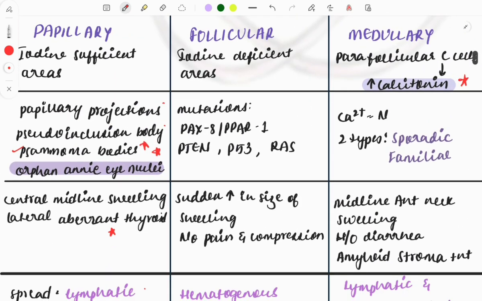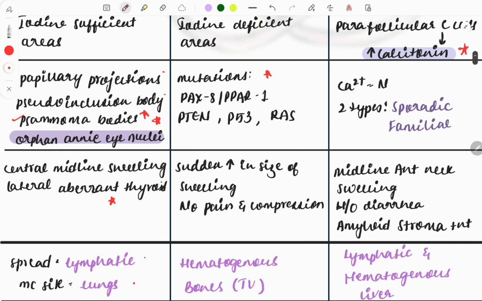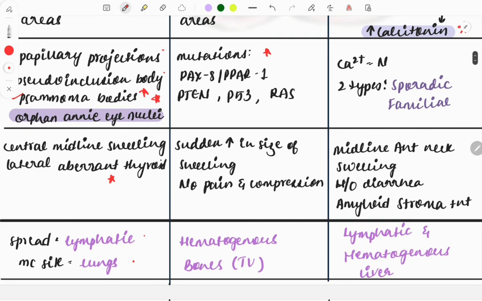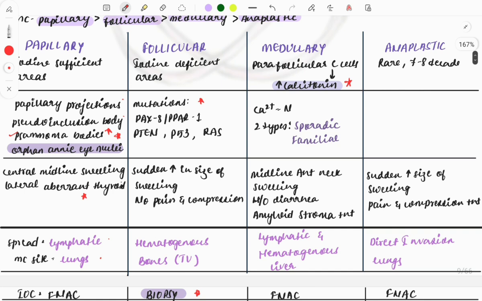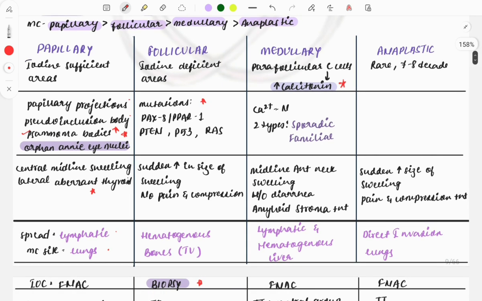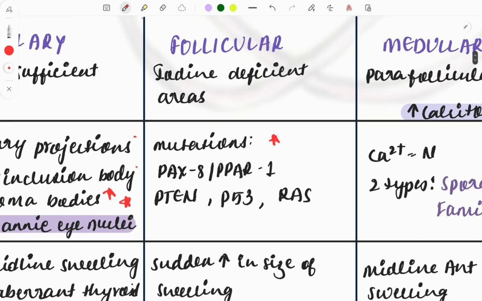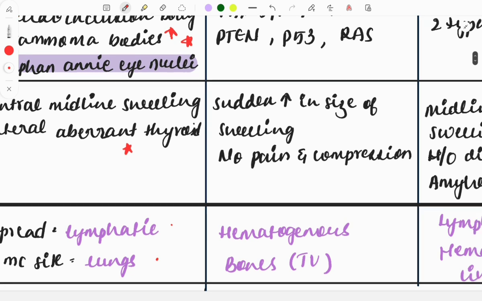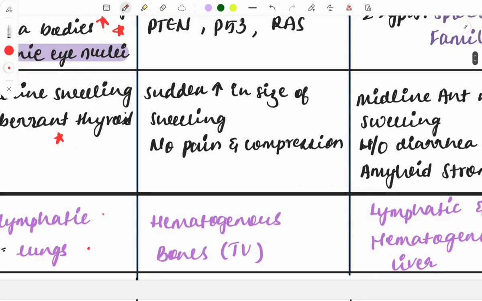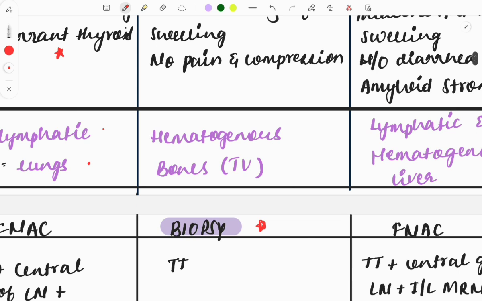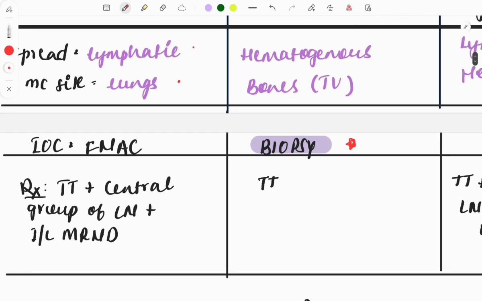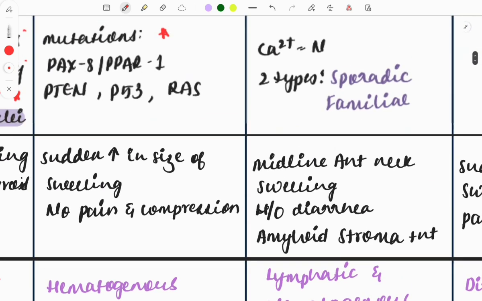Okay, then follicular cancer: what you need to remember is the mutations associated with this one, because this can act as a piece of cake in the clinical case. See, no other mutations are associated; this one is associated with these mutations. So remember these mutations and you are halfway there, as you will come to a conclusion about which thyroid cancer the examiner is trying to ask. Then sudden increase in the swelling with no pain and compression can be described in the clinical cases. Hematogenous spread, and bones are the most commonly involved. Then this is the treatment: we will be doing total thyroidectomy in case of follicular.